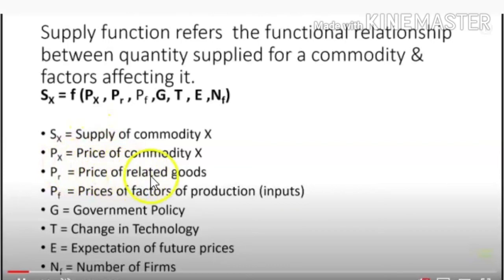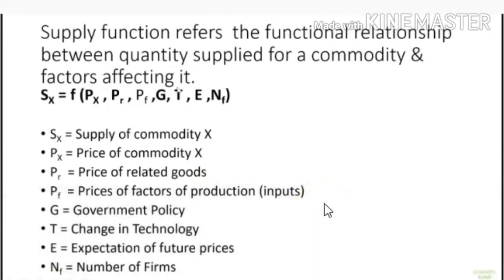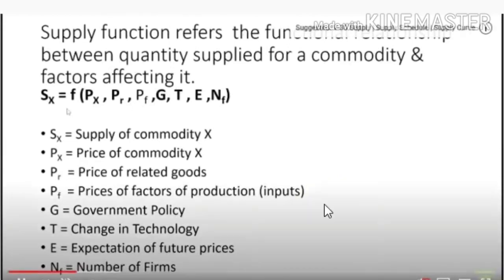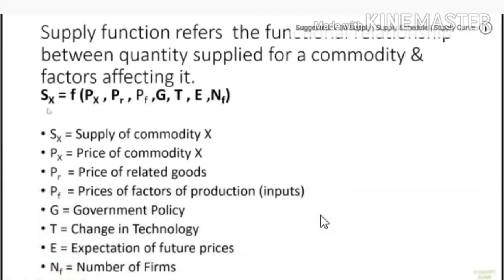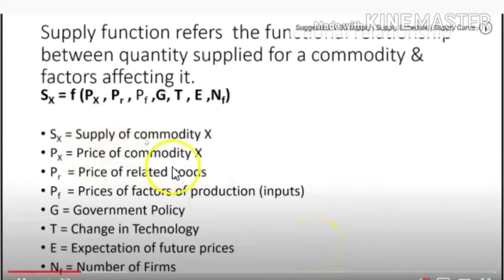This is price of related goods, as we had studied in the demand chapter. Next is price of factors of production, that is the inputs that we are introducing for production. For producing a thing we need land, labor, capital and entrepreneur. Those are factors of production. Without them we can't produce things. So that's the price of factors of production.